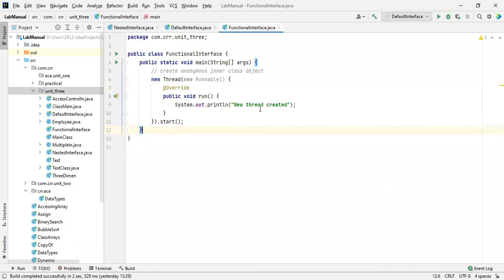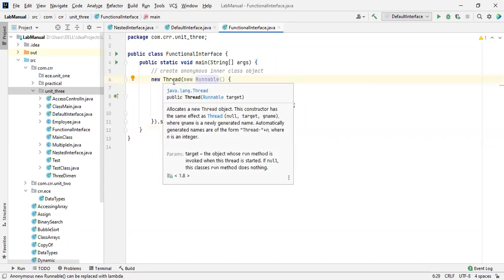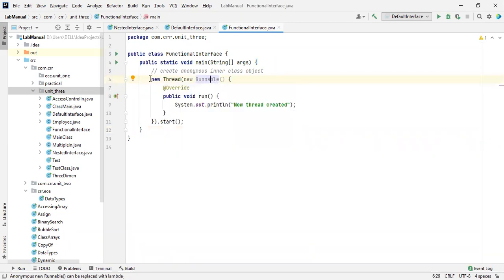To create a thread and to process upon a thread, we have to use this Runnable. Don't get confused over here. This is just for our information, to see how functional interfaces work. There are so many examples. At the time of thread explanation, I'll give you a clear idea about this. Many things are available inside a thread, and how you work on applications. Now run this program. What will it do?